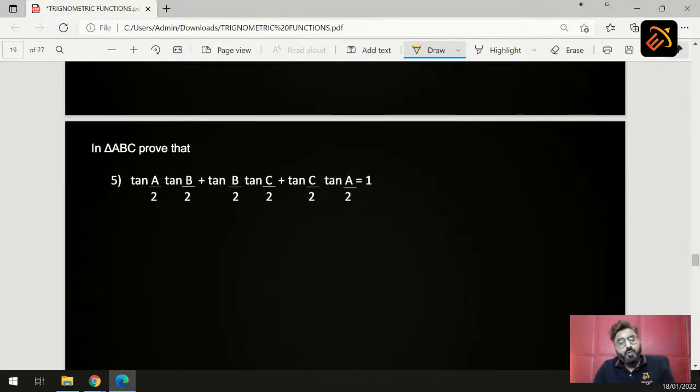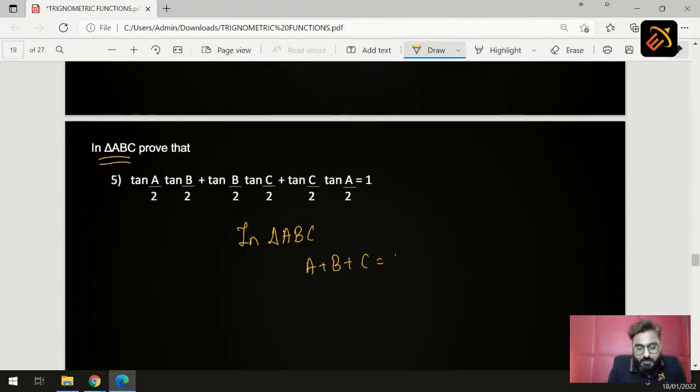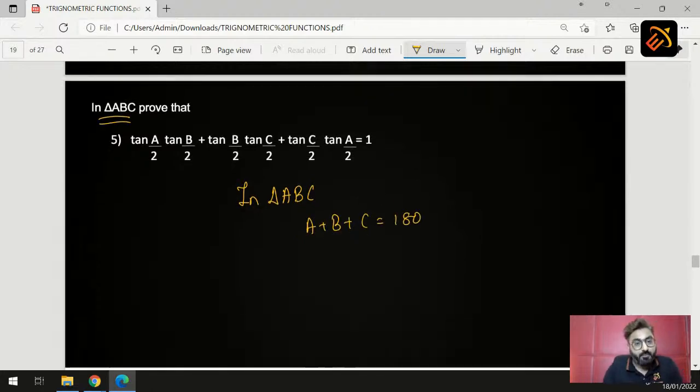In triangle ABC, we all know that the sum of angles of a triangle is 180. So A plus B plus C is equal to 180.